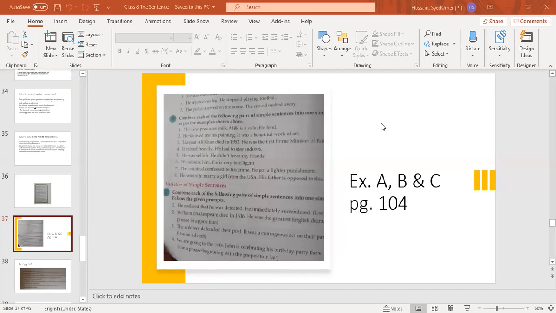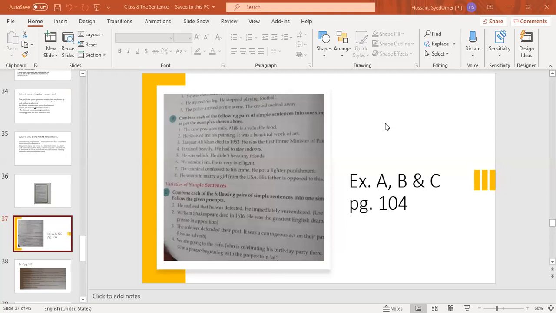Beta, a clause is a group of words, okay? A clause is a group of words which has a subject and a verb. But if the clause is not conveying complete meaning or sense, then it is a dependent clause, because it is depending on the other sentence.